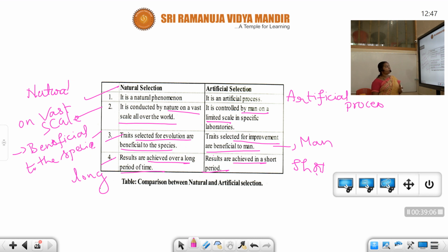Traits selected for evolution are beneficial to the species. They are very much beneficial to the species. Here, traits selected for improvement are beneficial to man. Results are achieved over a long period of time in natural selection. Results are achieved in a very short period of time in artificial selection. Actually, these are the differences between natural selection and artificial selection, students.